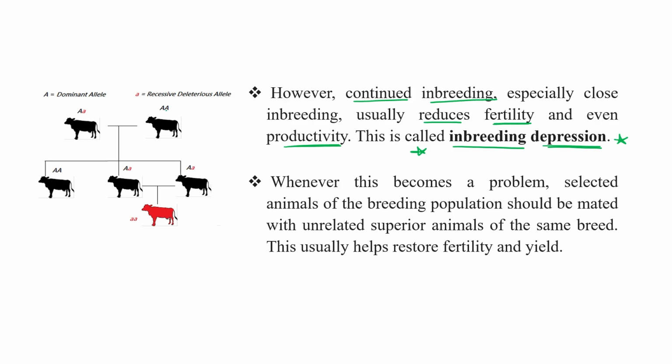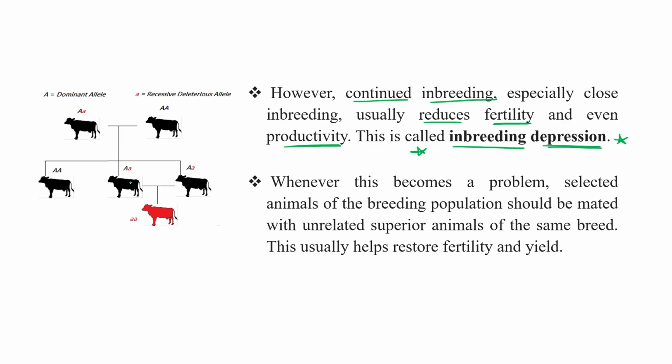This capital A means the dominant allele is present in this buffalo. Here, capital A small a means this one is heterozygous. Okay, they are mating. After they mate, we will get this type of pattern: one containing pure line, capital A, and two hybrids, capital A small a, capital A small a.